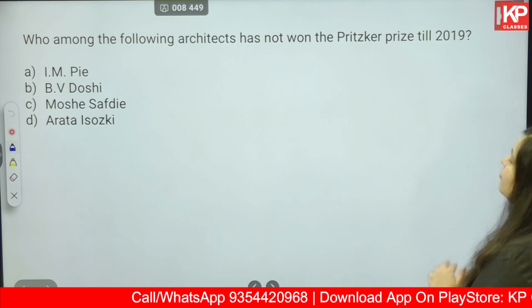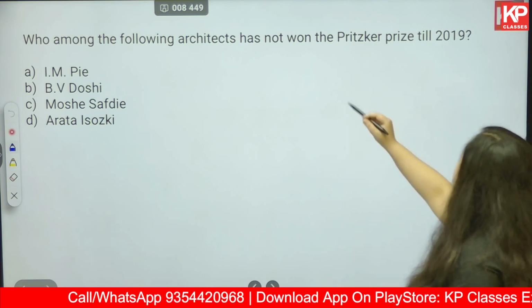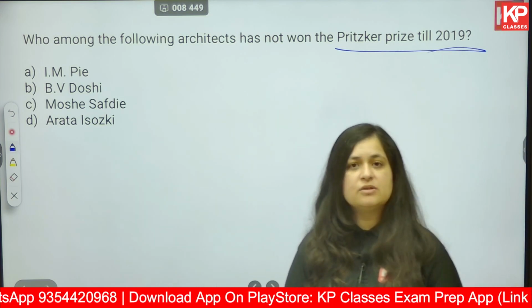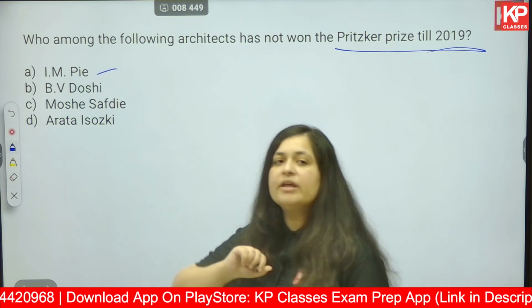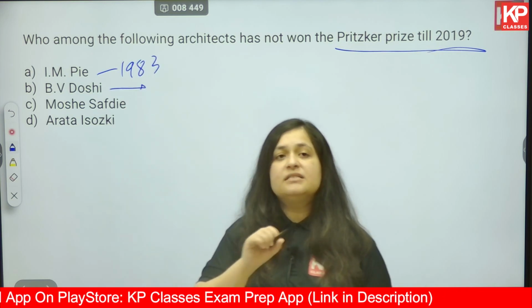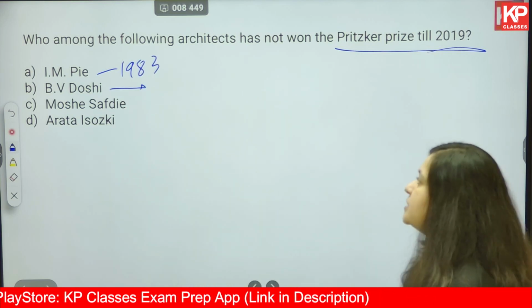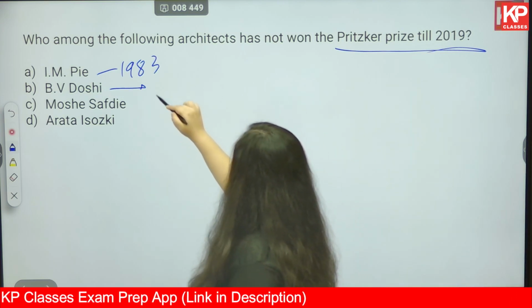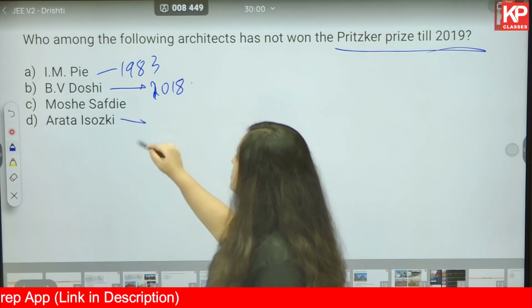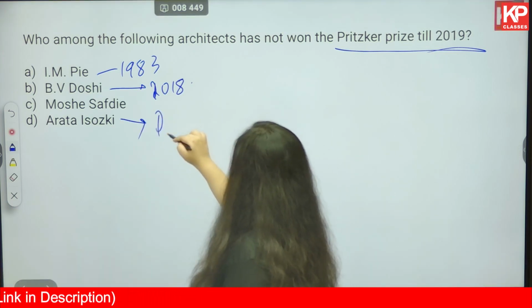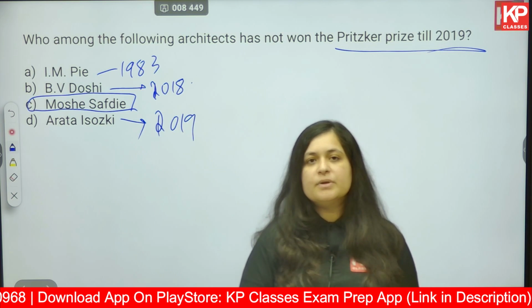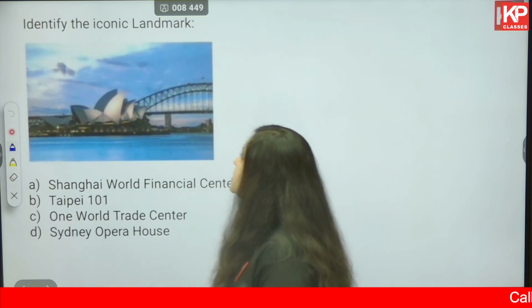Next, who among the following architects has not won the Pritzker Prize till 2011? IMPI, BV Doshi, Moshe Safdie, Arata Aizaki. First, IMPI has already won Pritzker Award, in the year 1983. BV Doshi is the only Indian architect who has won the Pritzker Prize and he won it in the year 2018. Arata has won in the year 2019 and Moshe Safdie is the only architect who has not won the Pritzker Prize till now. So option number C is correct.